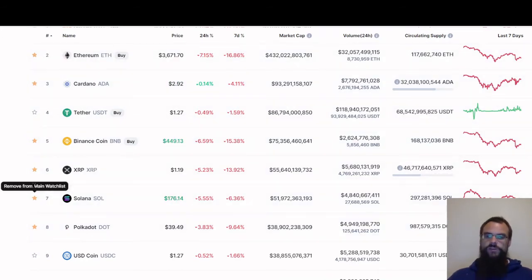As I already mentioned, you click on those and you bring it over to your watch list. Then you have the numbers, and these are your rank. So as it goes down, the ranks grow, and that's where these particular coins sit in the rank. And they're all done by market cap. So as you notice, the market caps are over here. 93 is higher than 86, and 75 is lower than 86, and 55 is lower than 75. So it's all calculated by their market cap on where they sit on the chart.